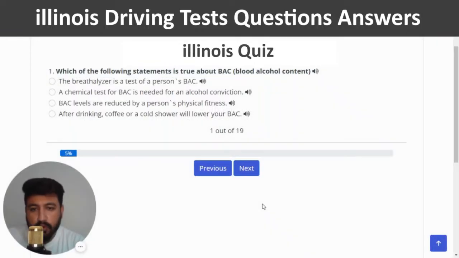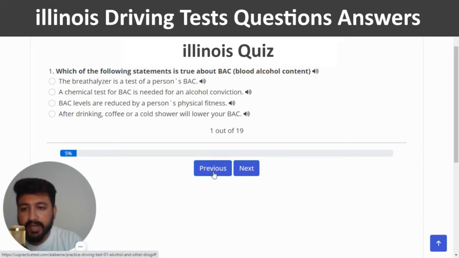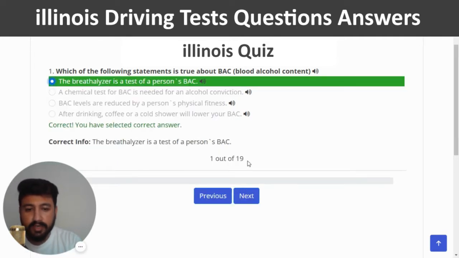The first question of quiz number 1 is, which of the following statement is true about BAC, blood alcohol content? The right answer of this question is, the breathalyzer is a test of person's BAC. So I'm going to click on the first option. Yeah, this is the right one.